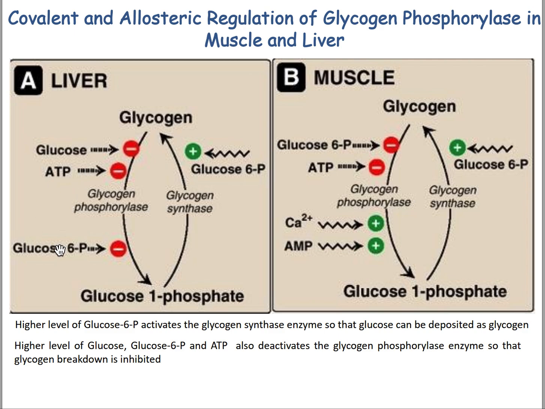And glucose 6-phosphate will then trigger the reverse, glucose 1-phosphate to glycogen, through the activation of glycogen synthase. Similarly, in muscle, when the concentration of glucose 6-phosphate is higher, it will stop the breakdown of glycogen. And when the concentration of glucose is higher, it will facilitate the formation of glycogen from glucose 1-phosphate.